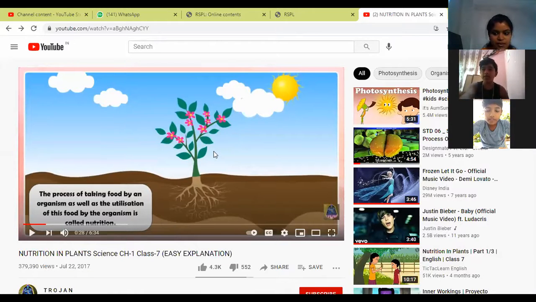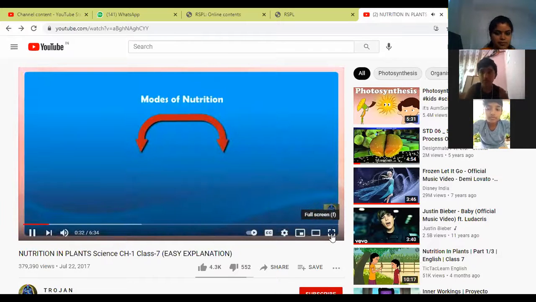Carbohydrate, fat, not carbon dioxide. Carbohydrate, fat, minerals, vitamins, all these are nutrients. Okay. Right. Nutrition. Modes of nutrition.